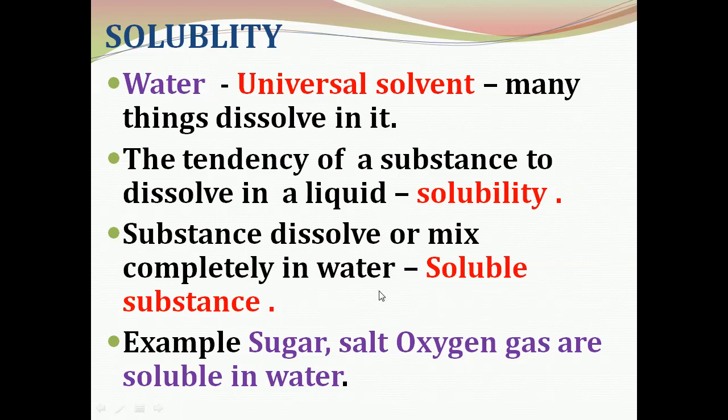They are soluble substances and insoluble substances. A substance which dissolves or mixes completely in water is called a soluble substance. What is meant by soluble substance? A substance which dissolves or mixes completely in water. Examples of soluble substances are sugar, salt, and oxygen gas, which are soluble in water.